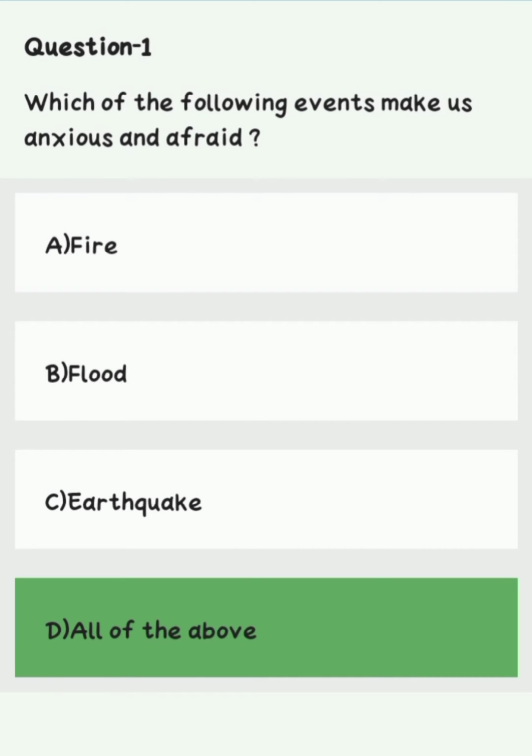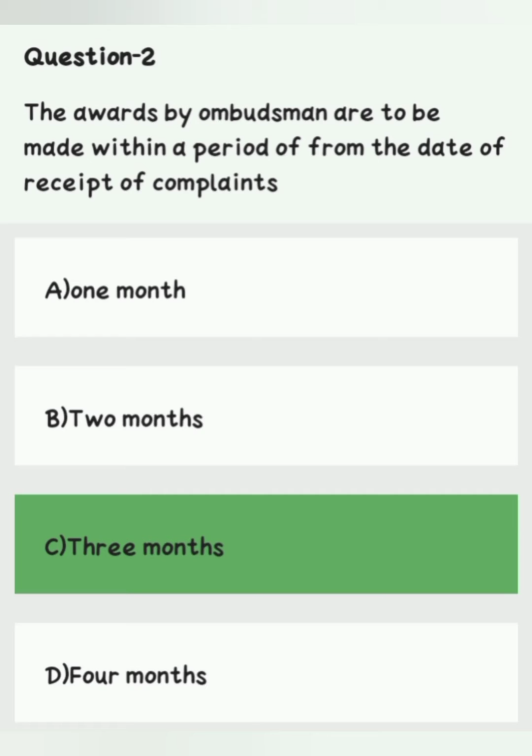Question number 2. The award by ombudsman is to be made within a period of from the date of receipt of complaints. Option A, 1 month. Option B, 2 months. Option C, 3 months. Option D, 4 months. Right answer is 3 months, Option C.